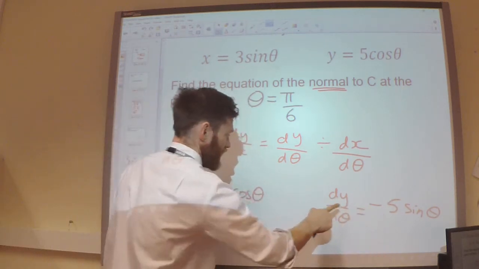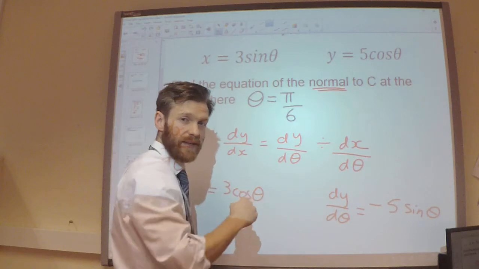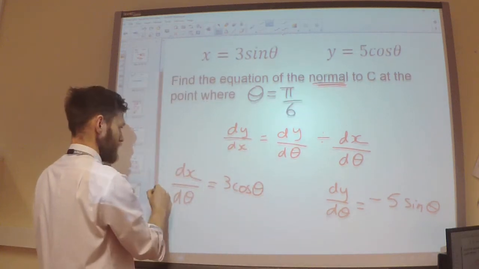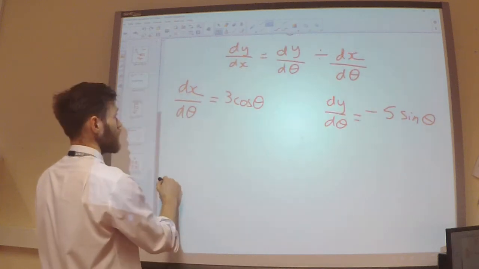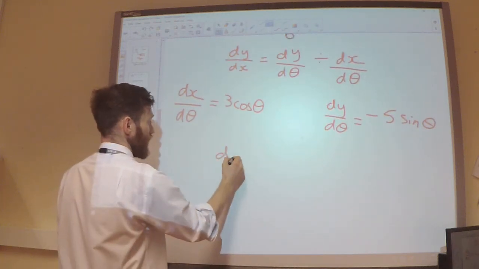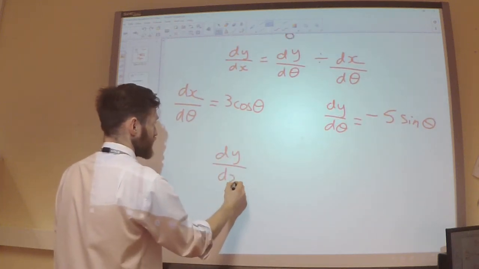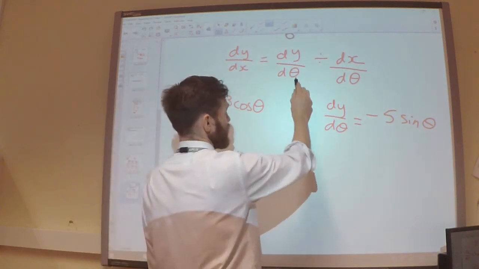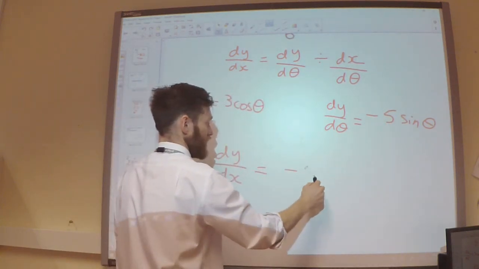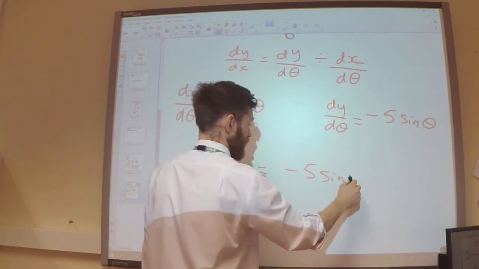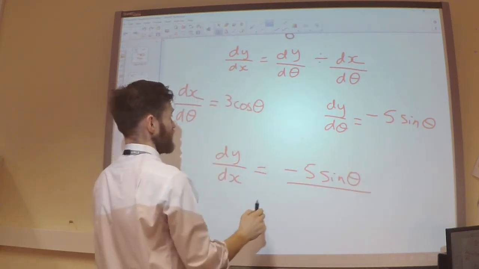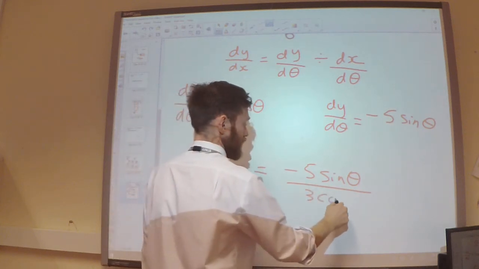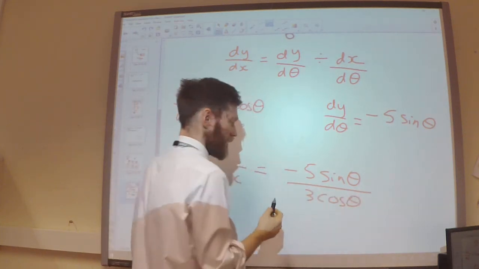I can now put these into my rule here to get dy by dx. So dy by dx is equal to dy by d theta, so minus 5 sine theta divided by dx by d theta, which is 3 cos theta.